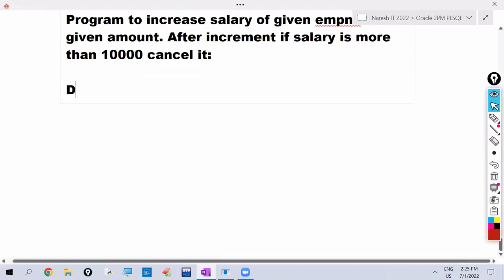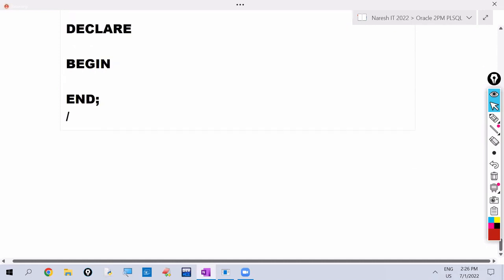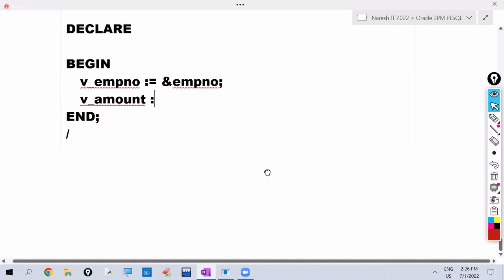Now, what do we have to write? Declare, begin, end. Read one employee number. To hold the employee number, I'm taking one variable, v_employee_number, equals ampersand employee number. Then read the amount value: v_amount colon equals ampersand amount.